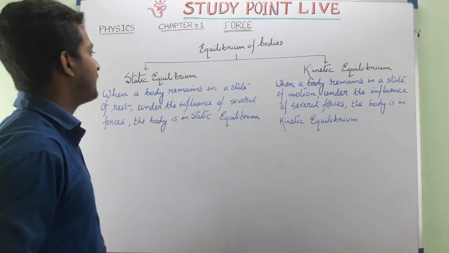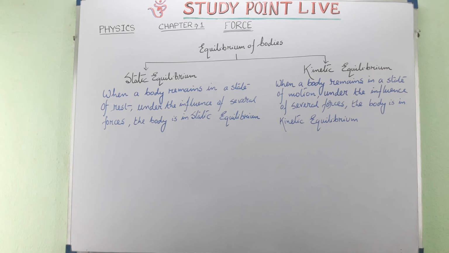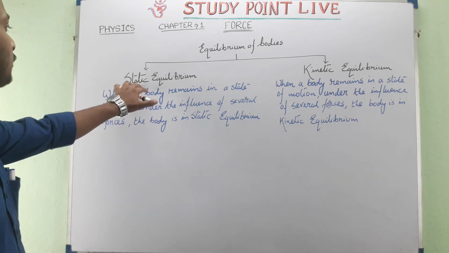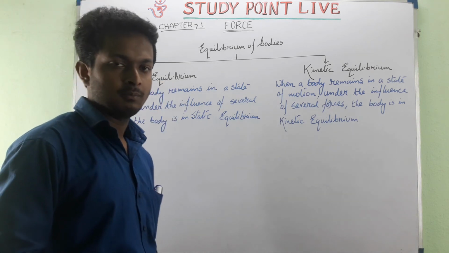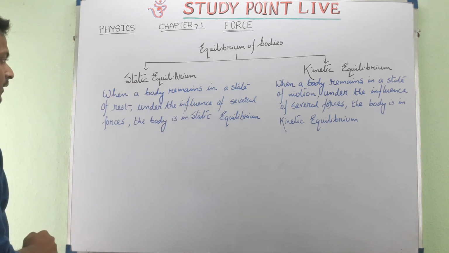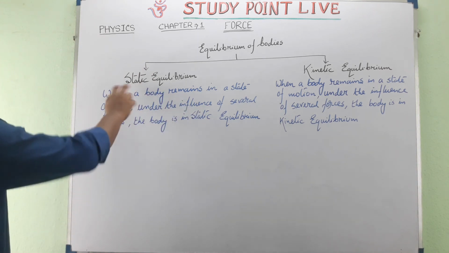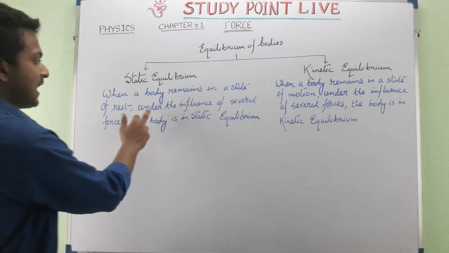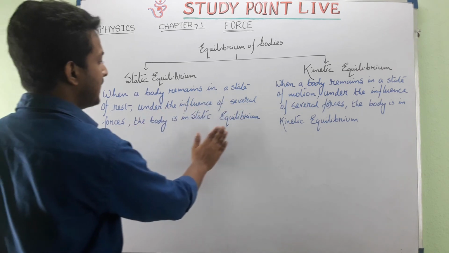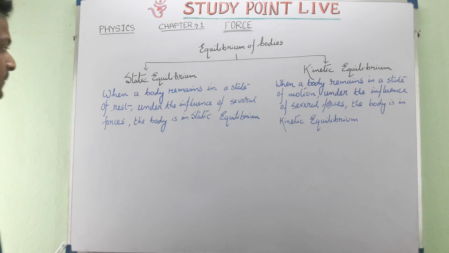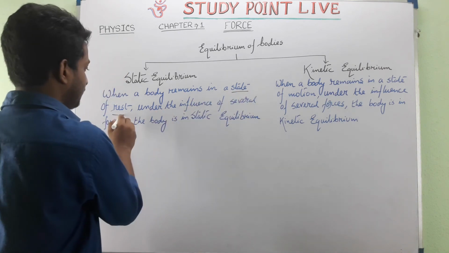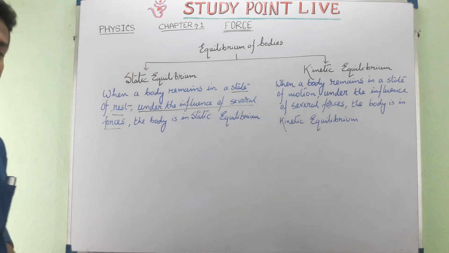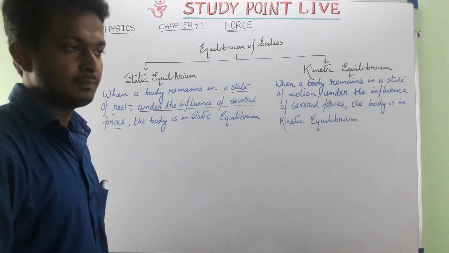Let's move to the next topic, that is equilibrium of bodies. To discuss the equilibrium of bodies, basically you have to consider two kinds of equilibrium, that is static equilibrium and kinetic equilibrium. If a body is in static condition, this definition will exist. When a body remains in a state of rest under the influence of several forces, the body is in static equilibrium. Means if a body is at rest after the application of several forces, that will be known as static equilibrium.